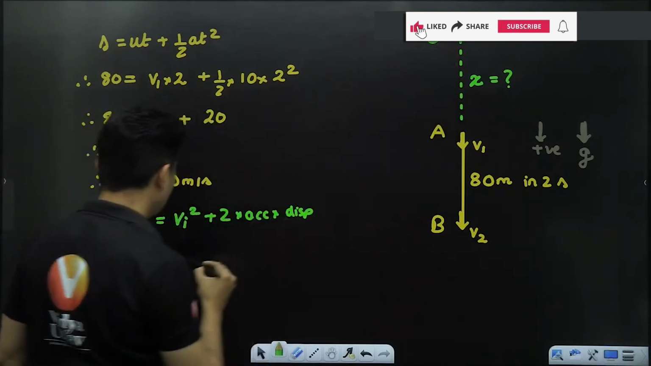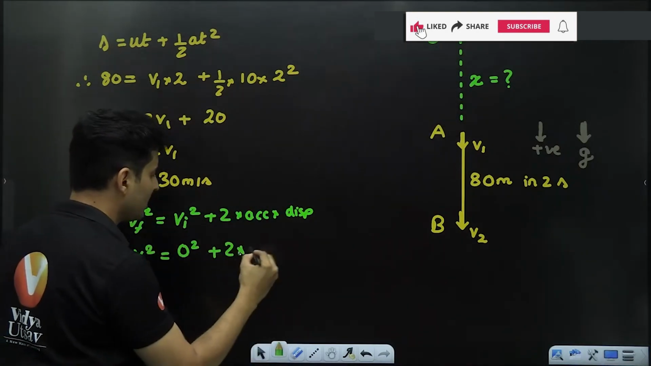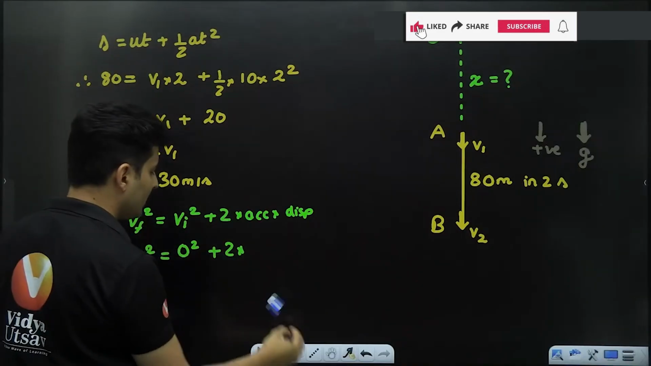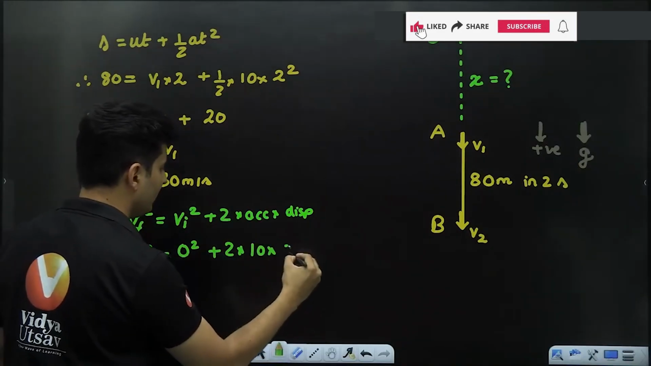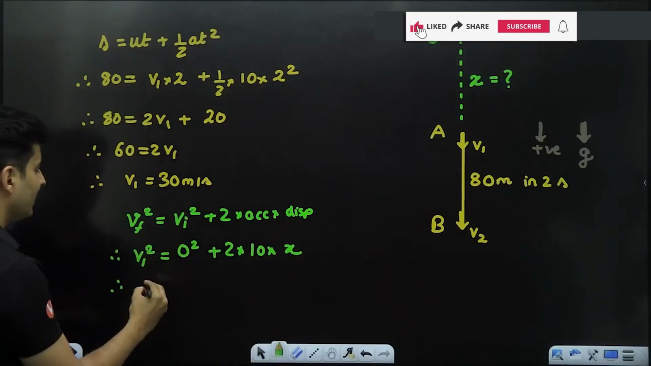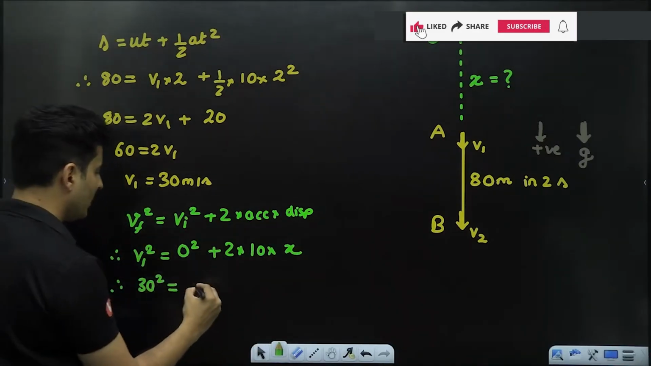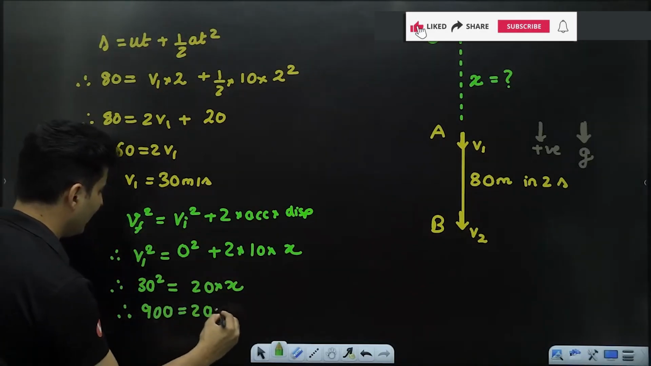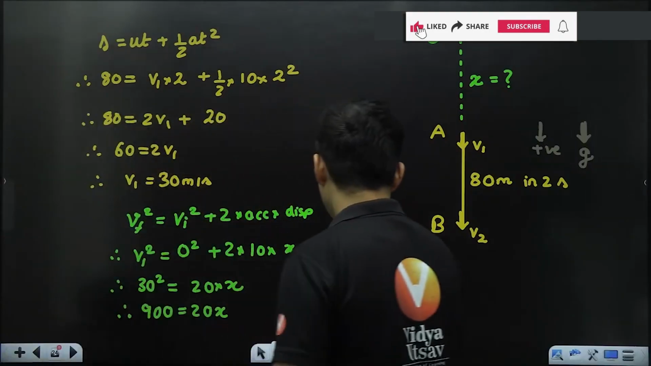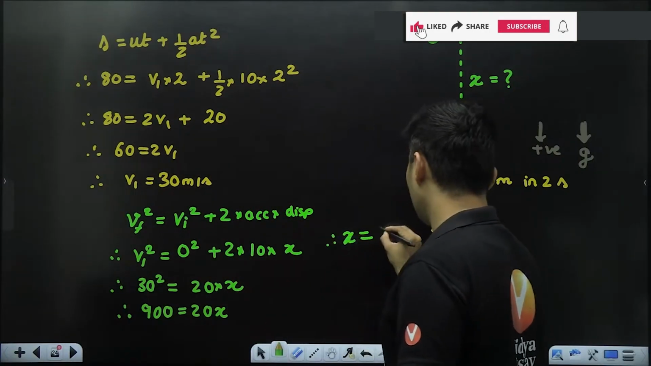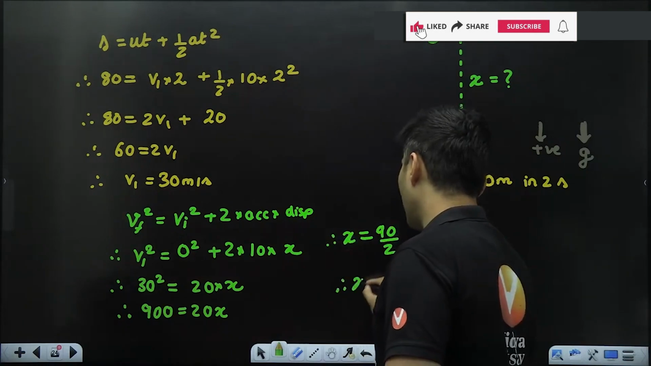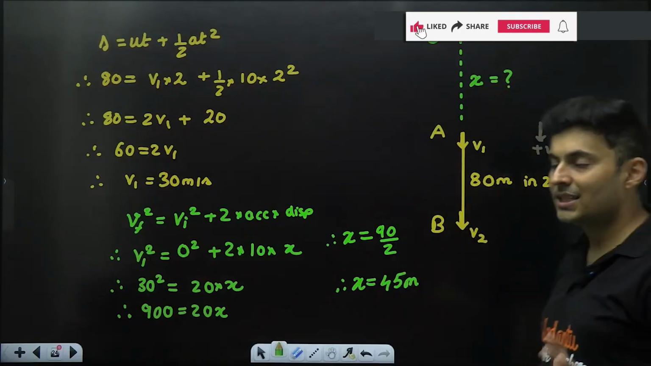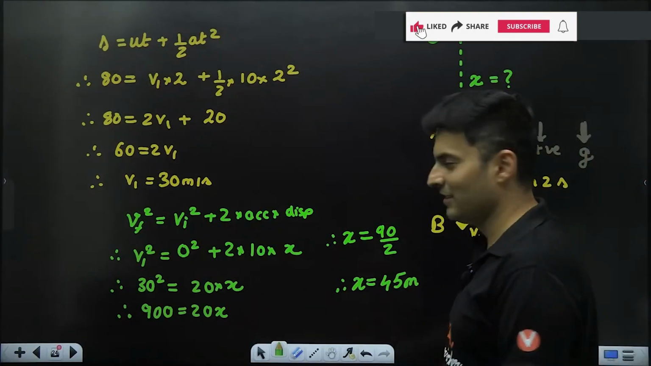Initial velocity is this guy, the dropping part, 0. Acceleration is plus g. Displacement, I do not know. Perfect. And g value obviously is going to be 10. So 10 into displacement, which I do not know. V1 is 30. So 30 square is 20 multiplied by x. 30 square is 900, which is 20x. Therefore x is 90 by 2. Therefore x is 45 meters. So this part of the journey is 45 meters.